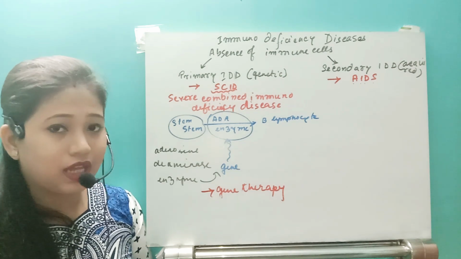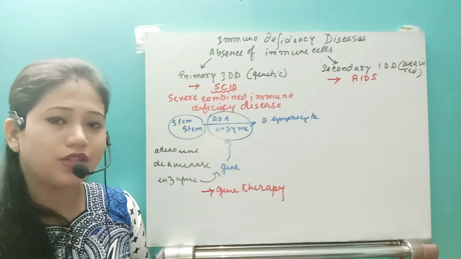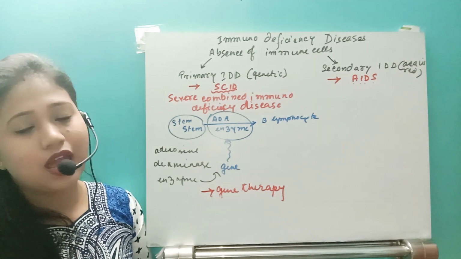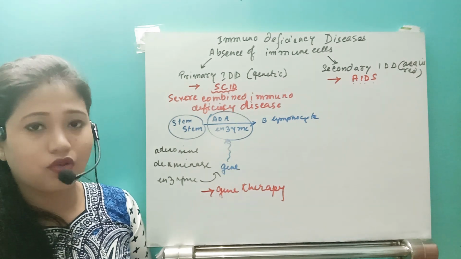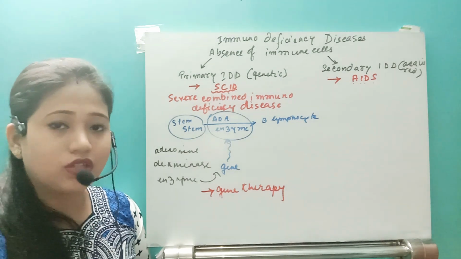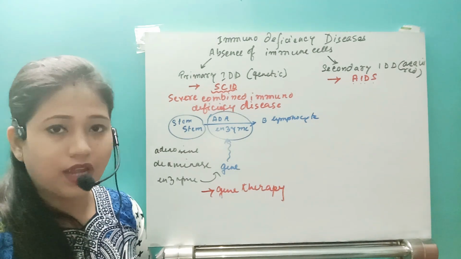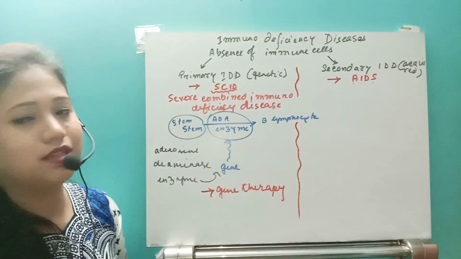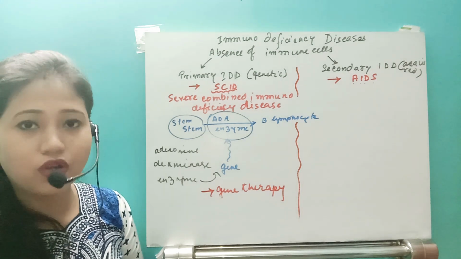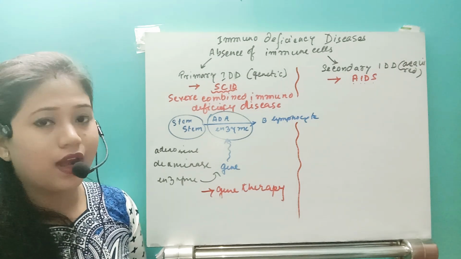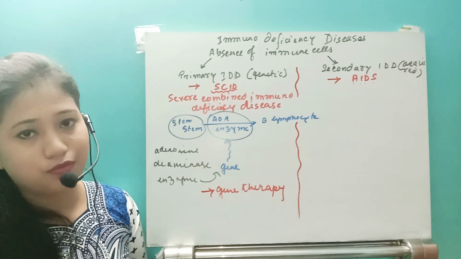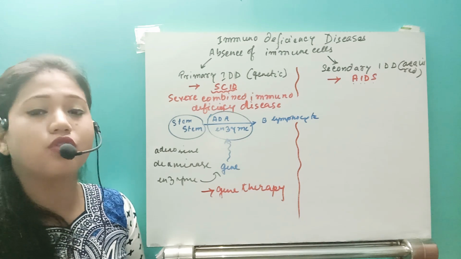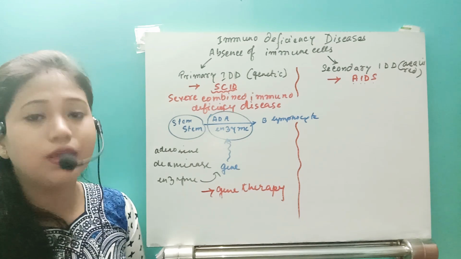If it is injected, after some period of time those B and T lymphocytes are going to die, right? And she has to take these injections at intervals of time. So that is known as primary immunodeficiency disease. One disease we have discussed, that is severe combined immunodeficiency disease, where the ADA producing gene was abnormal. It was not able to make the hematopoietic stem cell differentiate and proliferate into the B lymphocyte cell.